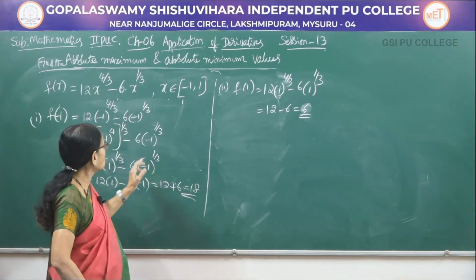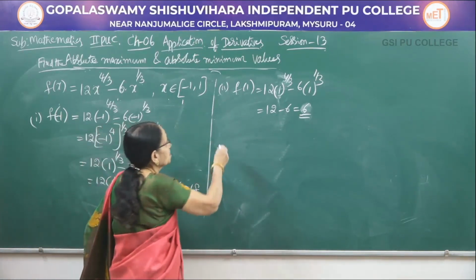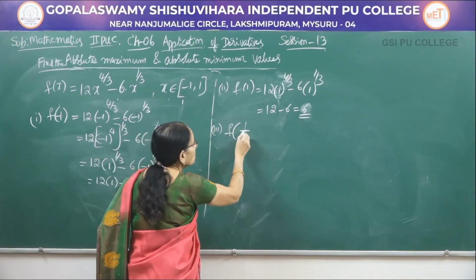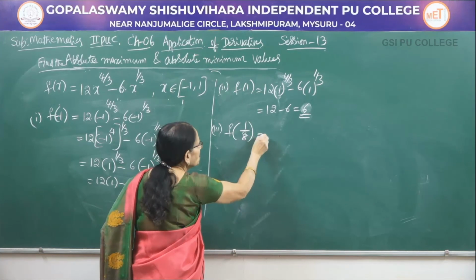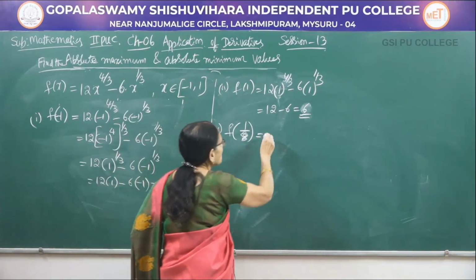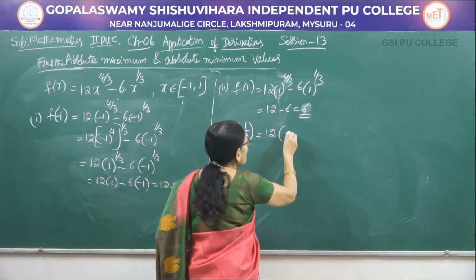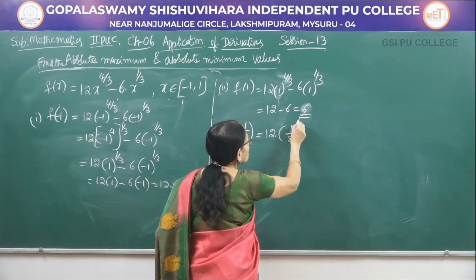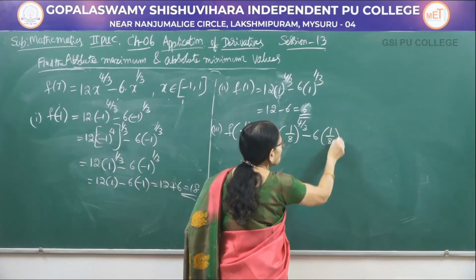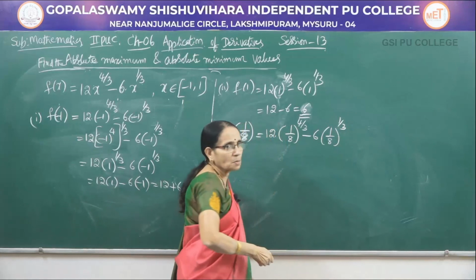Now, we have to go to the critical point. What is the critical point here? x is equal to 1 by 8. Here the calculation is a little bit difficult. Follow it carefully. So it is 12 into (1/8)^(4/3) minus 6 into (1/8)^(1/3).